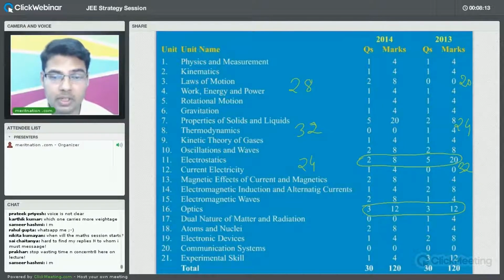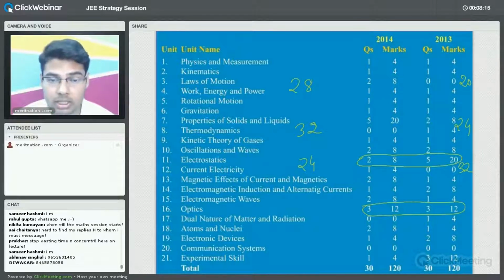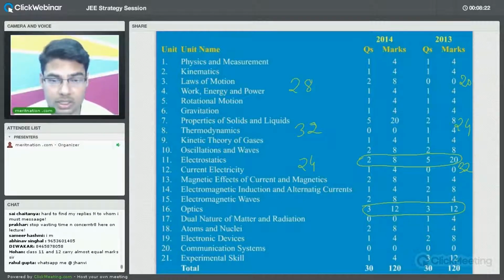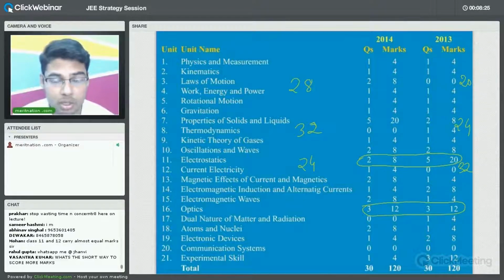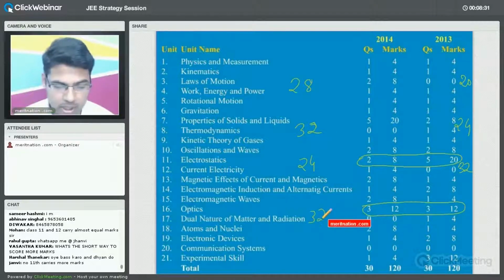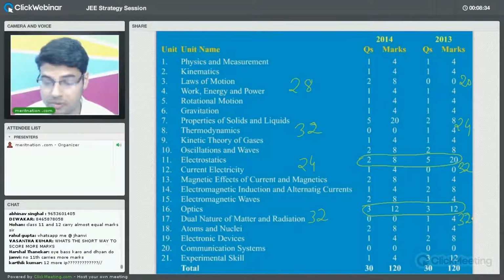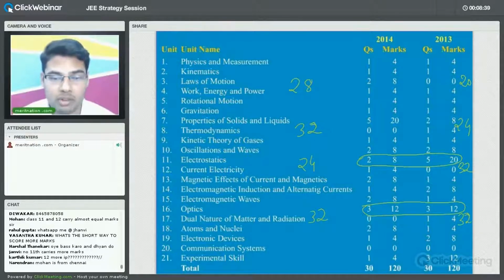Now here we have another umbrella term which is very important, which is nothing but optics and modern physics. This is one of the very important parts of physics. Optics, dual nature, atomic and nuclear, all these chapters will be included in optics and modern physics. In 2014 it carried 32 marks. In 2013 as well it carried 32 marks. So you can yourself see, out of a total of 120, it alone contains 32 marks. So it automatically becomes very important.